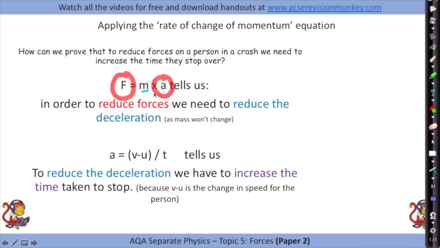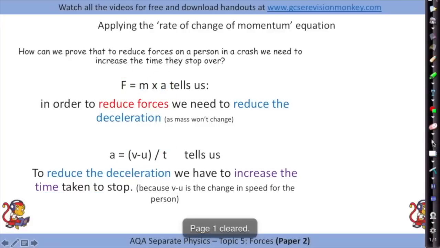So how do I reduce their deceleration? Well, a equals v minus u over t tells us that we can't change the final speed and start speed. That's going to be from very fast to stopped. We can't change the speed change in an accident, but we can change the length of time that speed change occurs over. So to reduce the deceleration, we have to increase the time taken to stop.